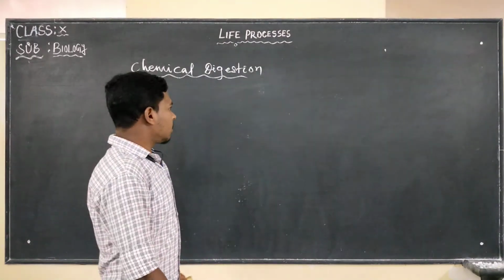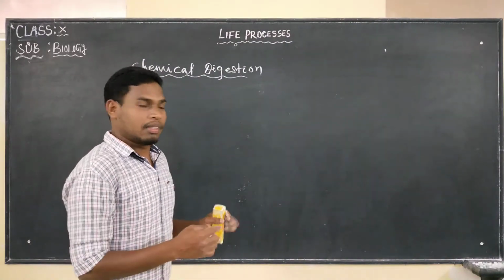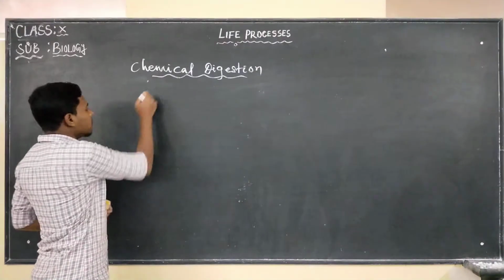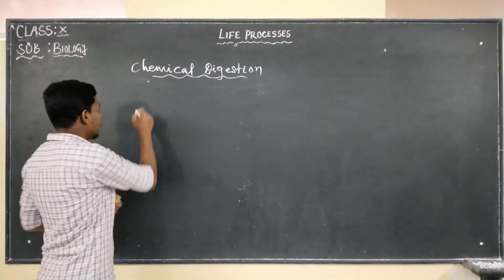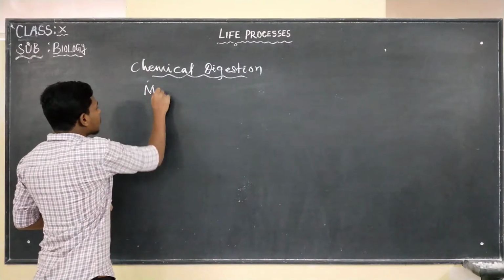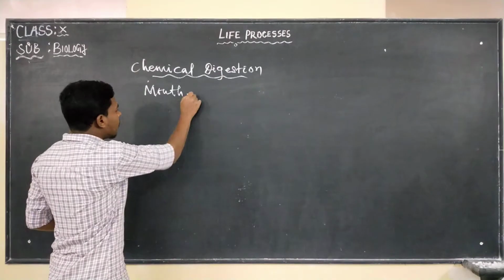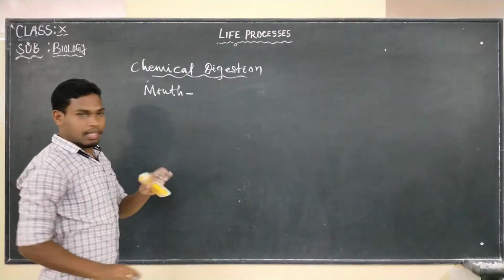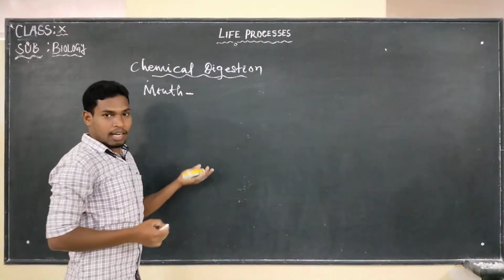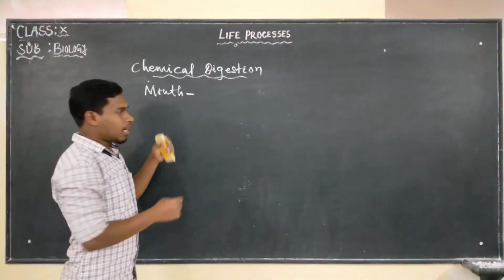Now let us start from the mouth, where digestion starts. We know that the mouth is a part of the alimentary canal. The mouth secretes saliva.